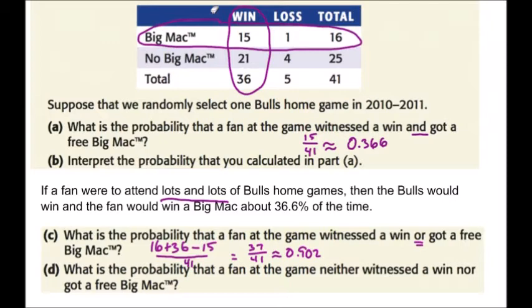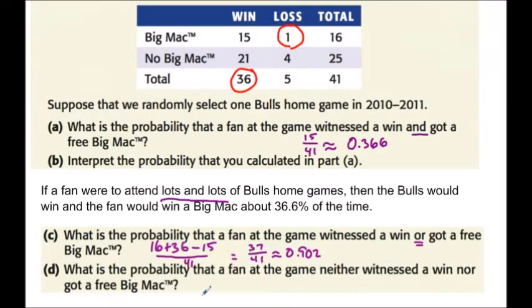There's another way to go about this, if you like. We can consider it this way. We can take first all the wins. There were 36 wins. And then we can say, okay, how many times did they get a Big Mac but not get a win? In other words, what haven't we considered yet? Well, that would be this one loss where they did get a Big Mac. So it's the 36 plus the 1 all over the 41. So either way, you're going to get 37 over 41. Whichever way makes more sense to you, go with that way.